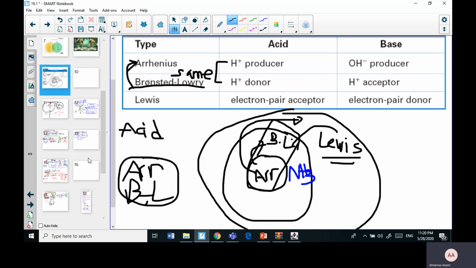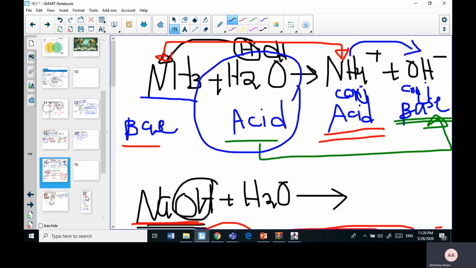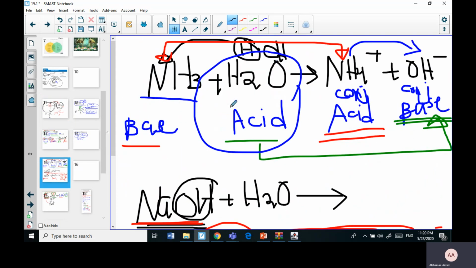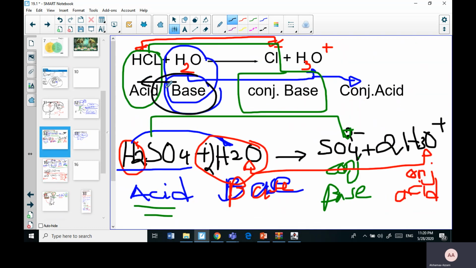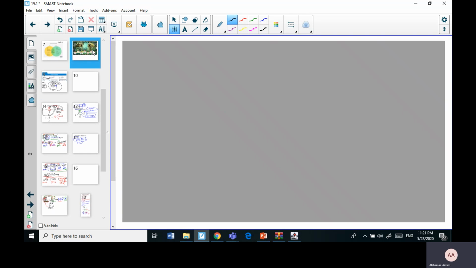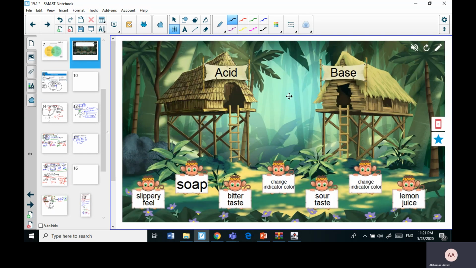An amphoteric substance is a substance that acts as both an acid and a base. Okay, and it was water here, for example, and water here. Once it was an acid with the base, and once it was a base with an acid. And then we said, what is a conjugate base? What is a conjugate acid? And then we spoke about the Lewis definition, about the donor and acceptor of electrons. Now let's do this one to see if we summarize our examples.